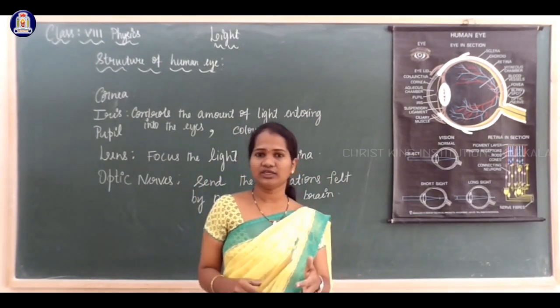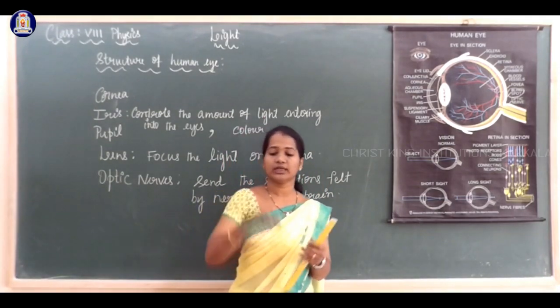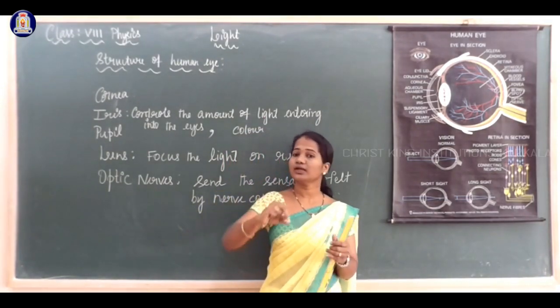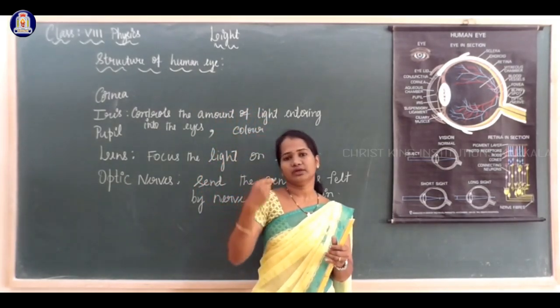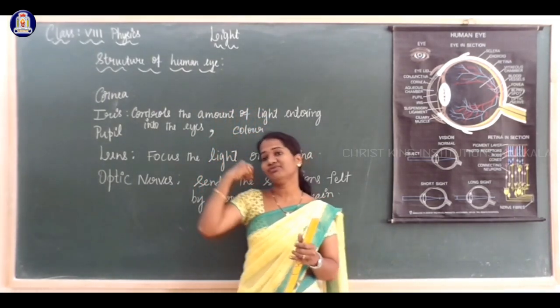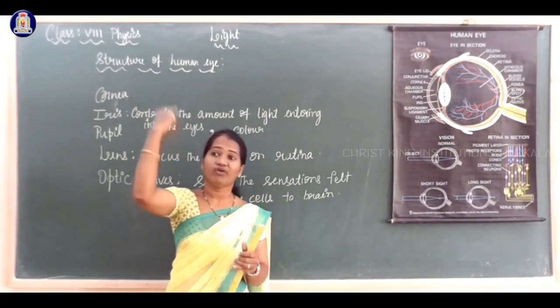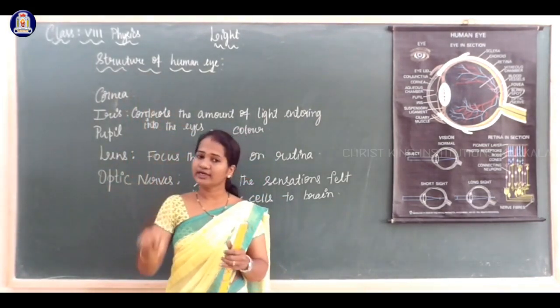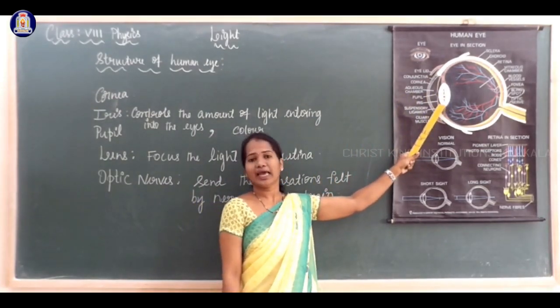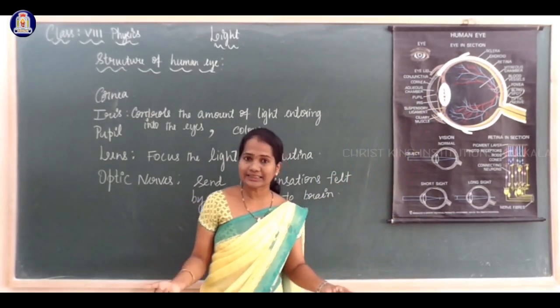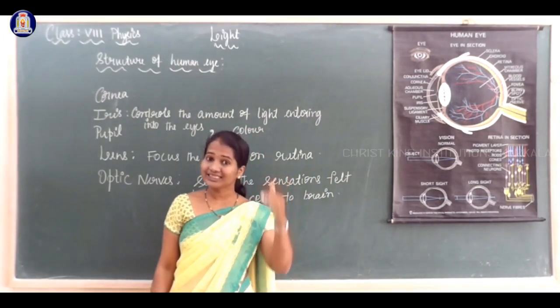So our eye has to focus on nearer objects as well as farther objects. To focus on a farther object as well as a nearer object, the curvature of the eye lens has to increase as well as decrease.